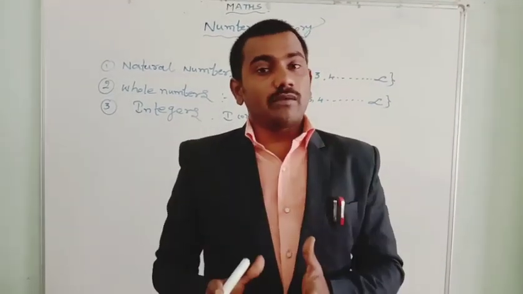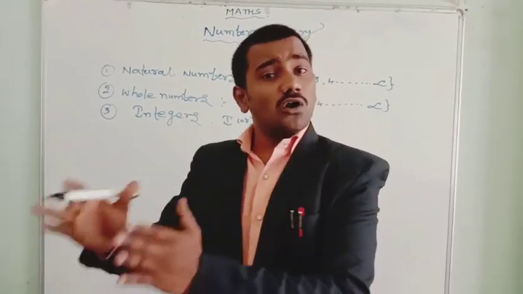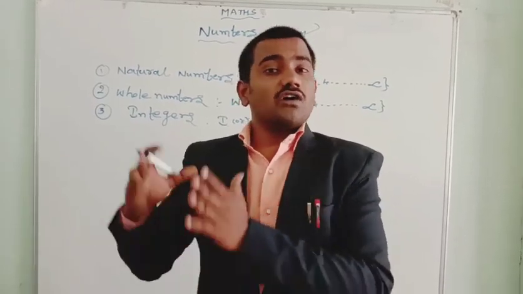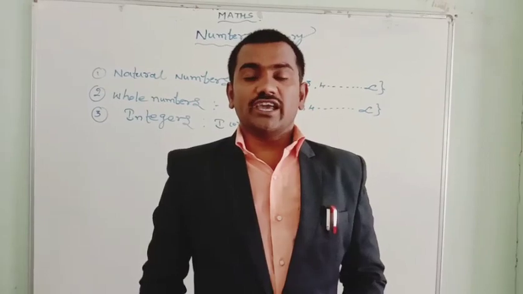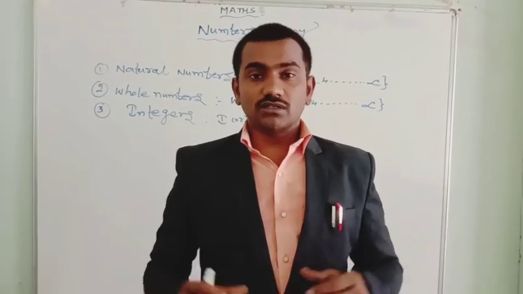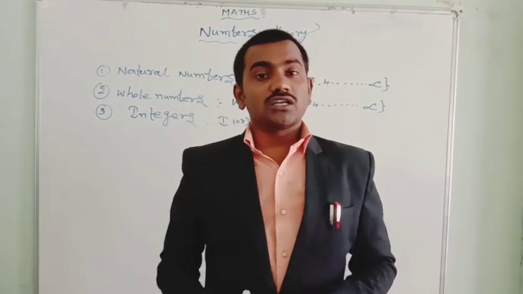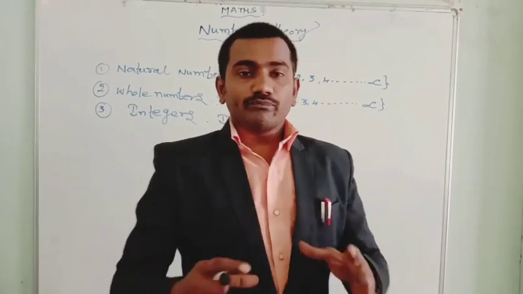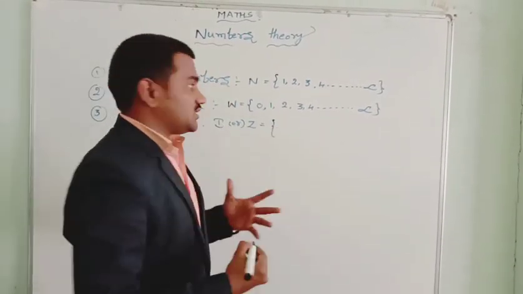So in these integer numbers there will be whole numbers. Obviously there are whole numbers, and there will be natural numbers also. So along with the whole numbers, if there are negative numbers in the set, that is called integer numbers. And we always believe that integers are God-made numbers and the rest of the numbers are made by humans.